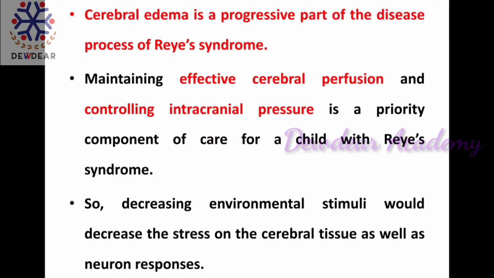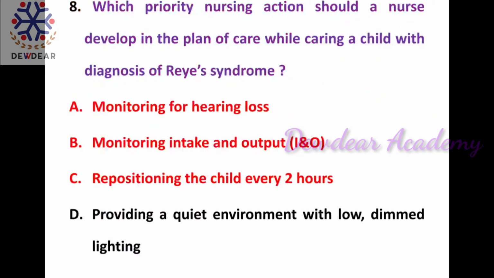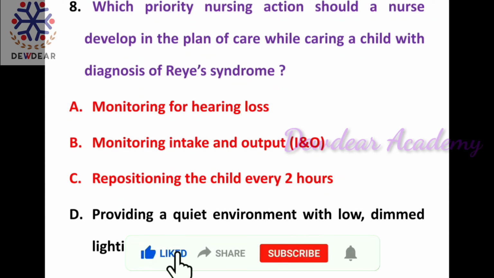So maintaining effective cerebral perfusion and controlling intracranial pressure is a priority component of care for a child with Reye's syndrome. Decreasing the environmental stimuli would decrease the stress on the cerebral tissue as well as neuron responses. So in these options, providing a quiet environment with low dimmed light is the appropriate nursing action while caring for the child with Reye's syndrome.